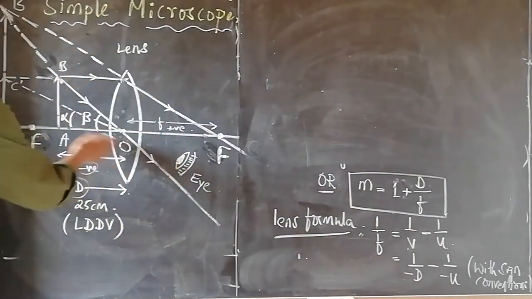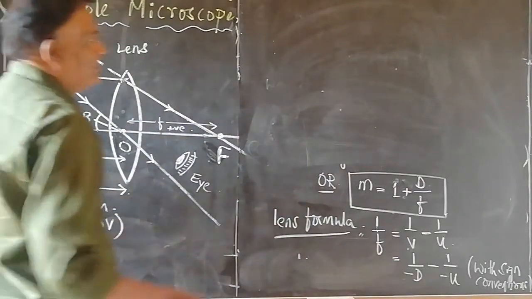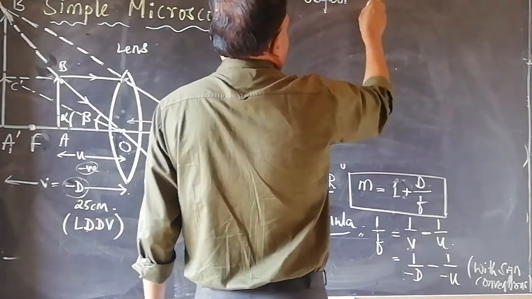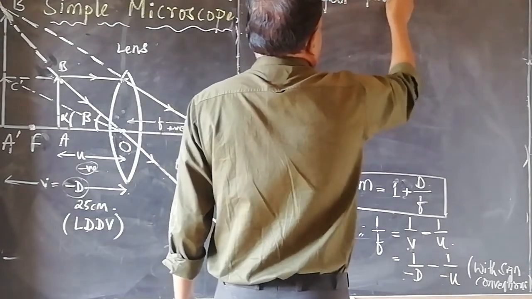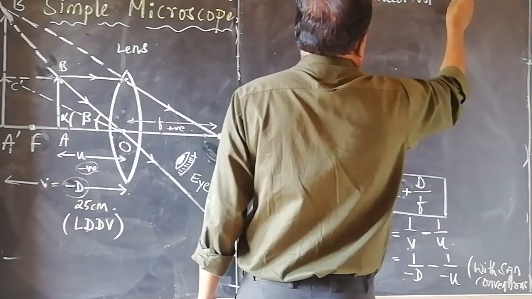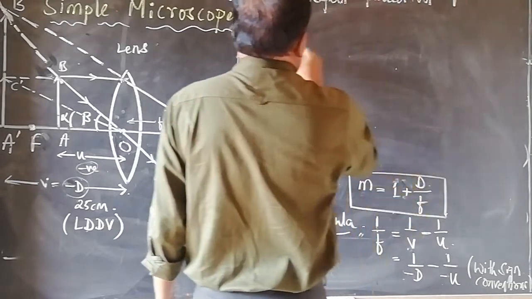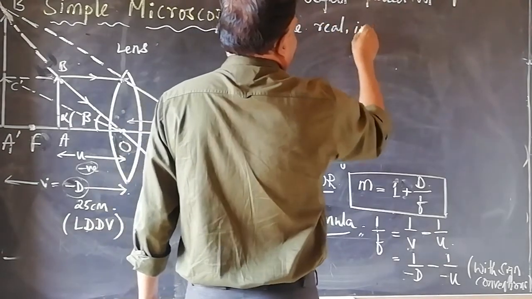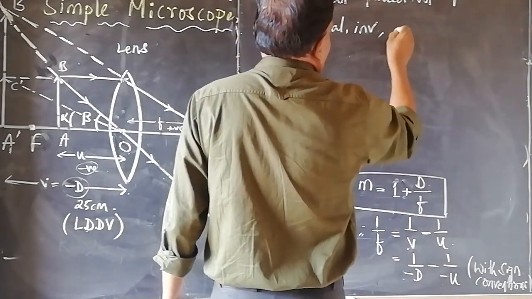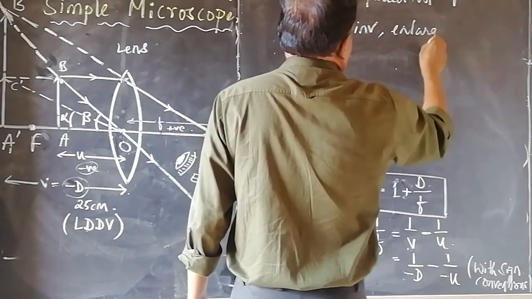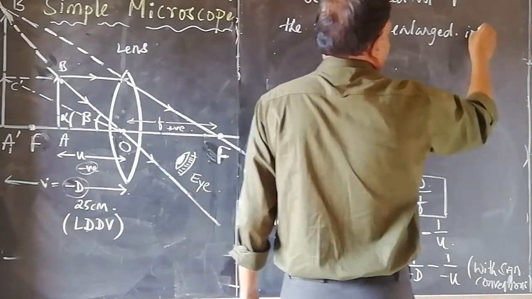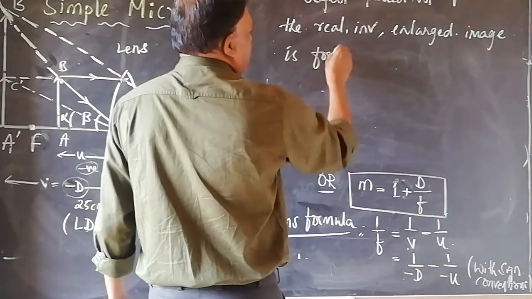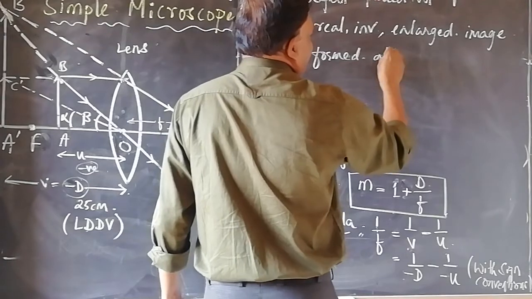And for that particular case, object being at the principal focus, object placed at the F, the real, inverted, enlarged image is formed at infinity.